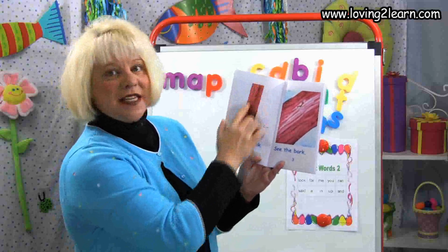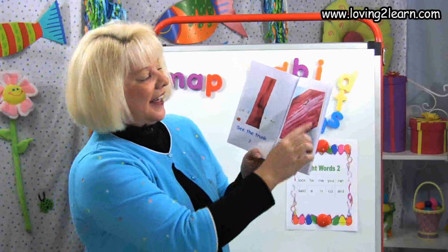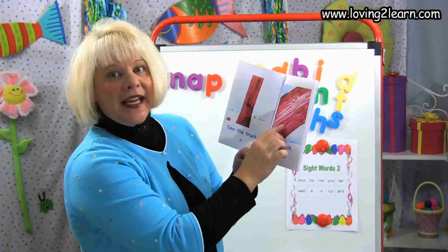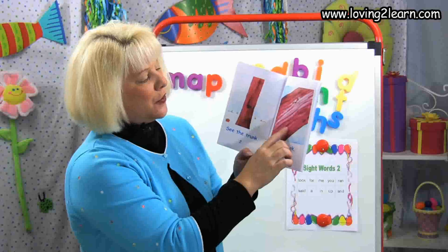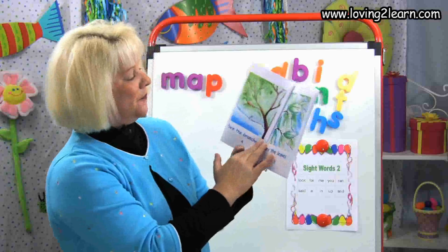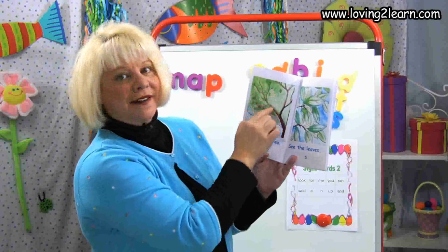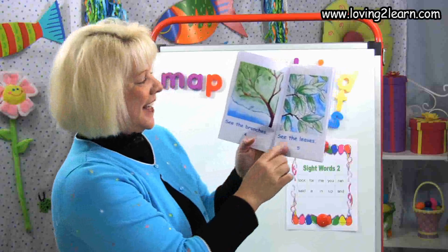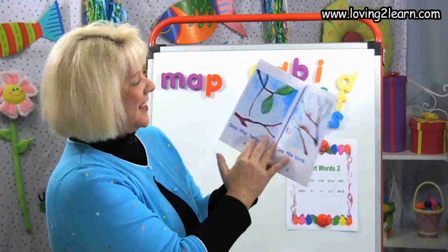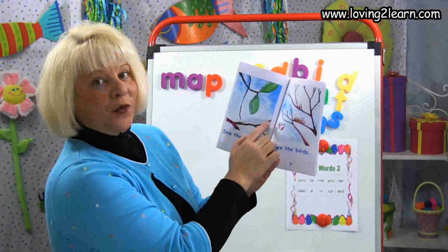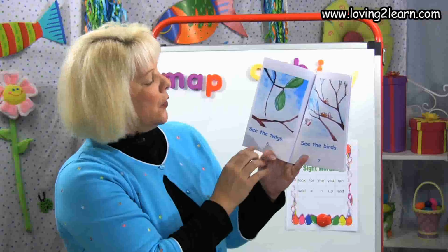Then how about here? What's this? The long part of the tree? The trunk. And here on the trunk, we see the bark. That's really an up-close picture of the bark. Then here in the tree are all of the branches. And on the branches are the leaves.